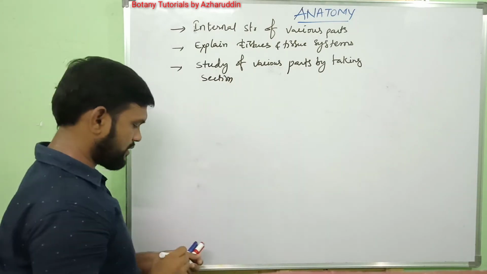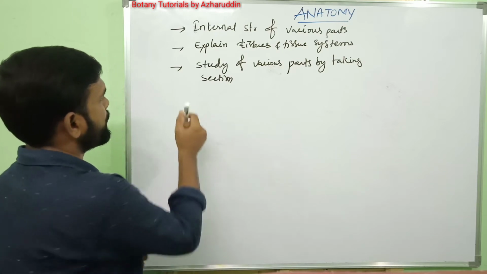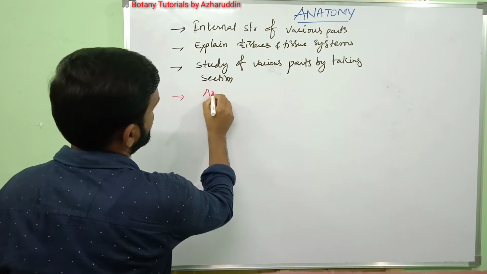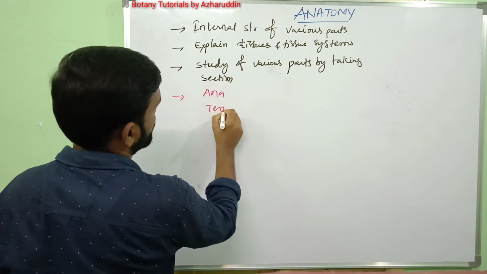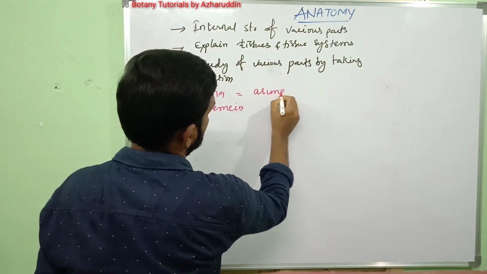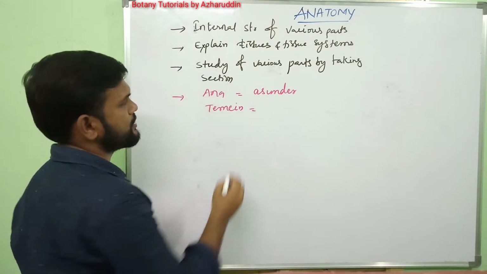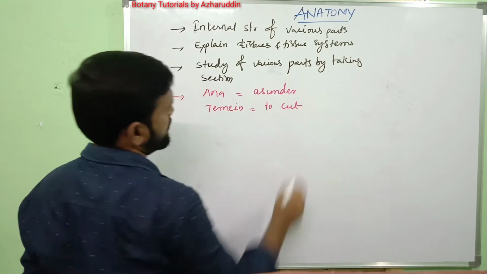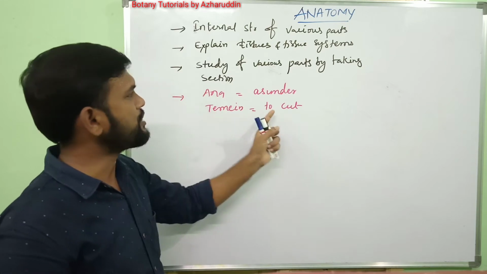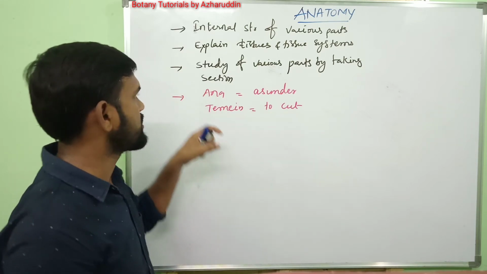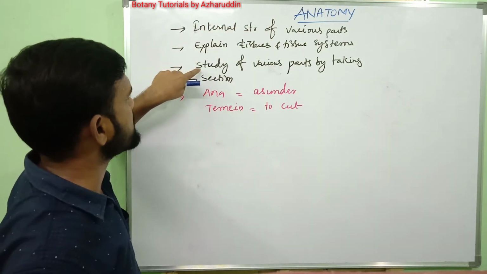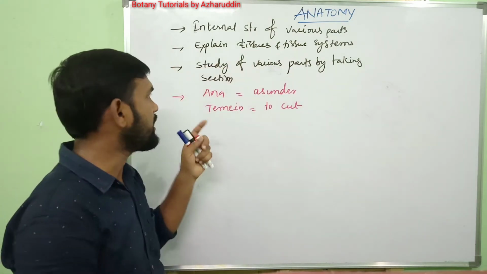The etymological meaning of anatomy is that it is derived from two words: ana and temin. Ana means asunder, forcefully separated pieces, and temin means to cut, taking sections. Based on these words, anatomy is also defined as the study of various parts by taking sections.